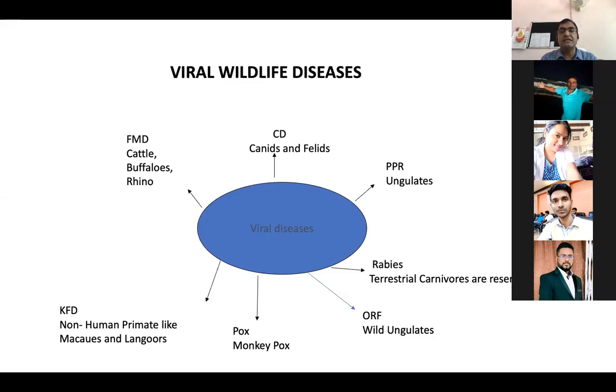It affects all canines and felids. And a very important disease present in our small ruminants is PPR. Today I will talk about the spilling of the virus from the main host to different types of hosts that are generally resistant to such infection. For example, PPR is generally a disease of sheep and goat. We have already learned this in microbiology or preventive medicine class. But nowadays it has been seen that PPR is spilling from the main host to other wild animals.